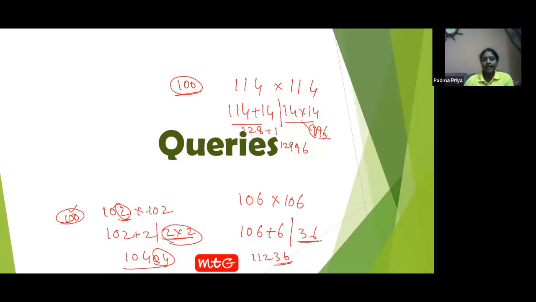The trick is same. The digits are important. Since the magic number is 100, in the right side part, there should be 2 digits. Here we had 2 digits, so we wrote it directly. Here we had 1 digit, so we put a 0 in the left. Here we had 3 digits, so we took out the leftmost digit. So the trick is same, but the application is different. That's it.